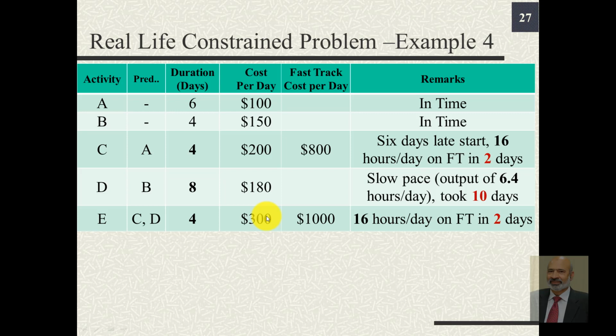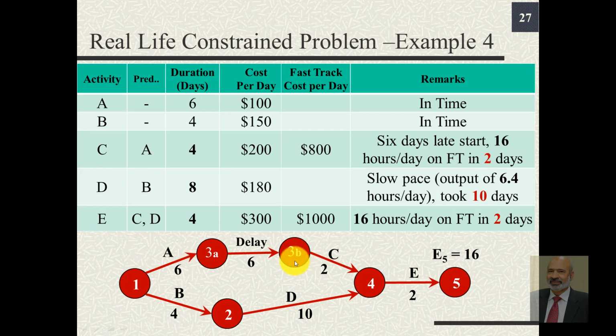Since we want to complete the project in time, just like activity C, we compress this, we try to complete it in 2 days instead of 4 days, but now it would cost us $1,000 per day, or overall $2,000. But the good news is that with this additional expense, we will still be able to complete it in 16 days.